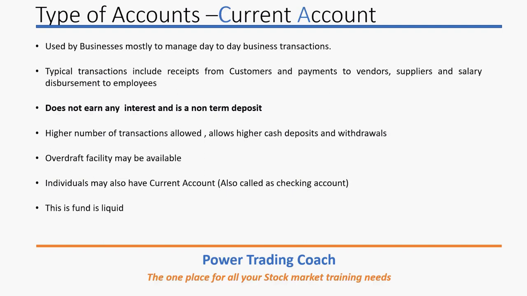There may be situations where individuals also have a current account. Mostly it will be businesses, but individuals can also have a current account. It is also called a checking account. For example, in the US, it is called a checking account. And this account is liquid. That means you can deposit and withdraw money as many times as you want. So it is liquid. Immediately the amount will be available for withdrawal.